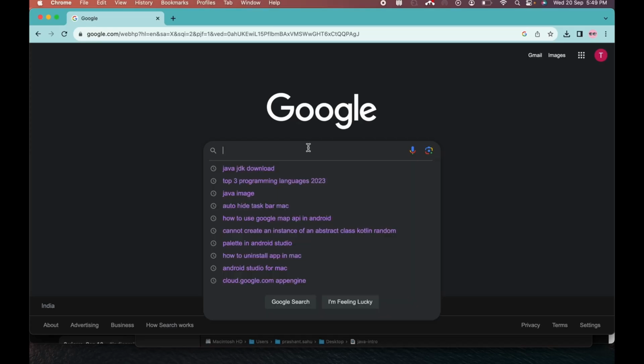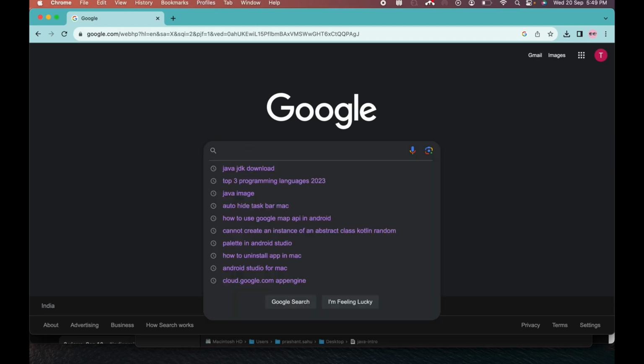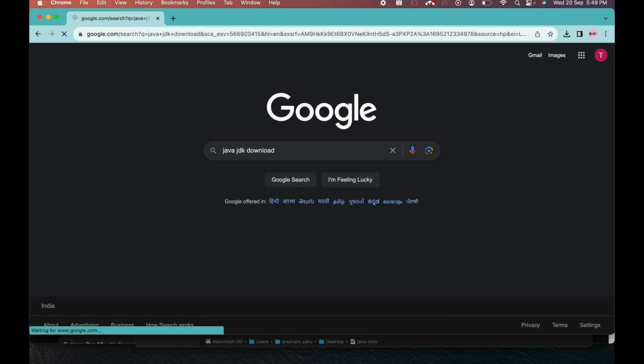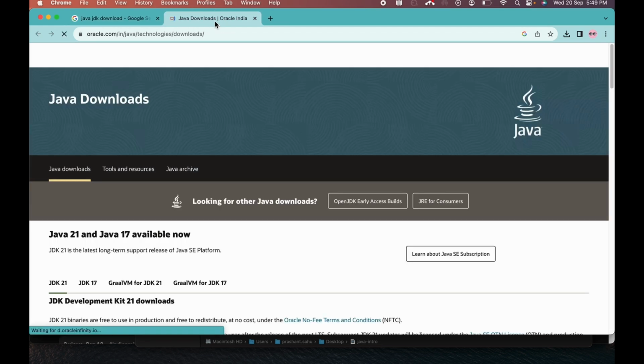Now we'll look at how to download an IDE and set up our Java. So you have to go to your search engine, and you have to type in Java JDK download, and you need to go to this site.